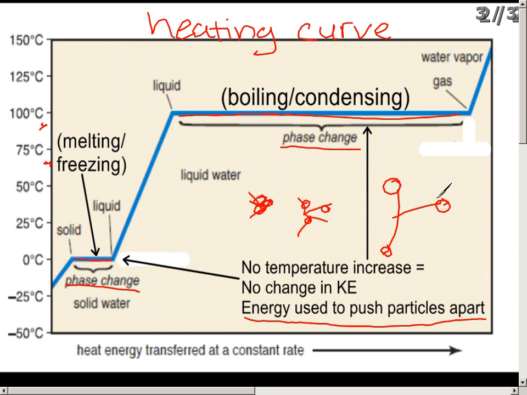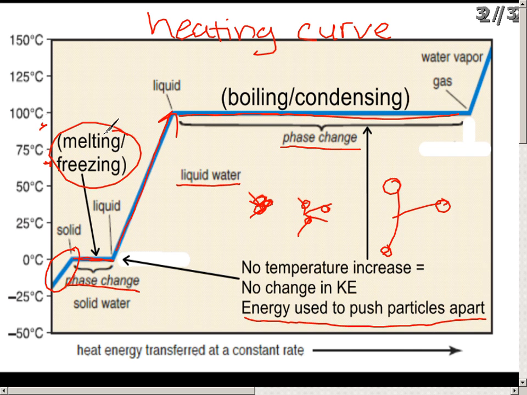But when you have a pure substance, a pure phase, like the liquid water phase, all the energy is being put into raising the temperature until it has enough kinetic energy to push the molecules apart in a phase change. So the parts of a heating curve are: the bottom left slant is the solid state. That's where you're heating a solid. Then the first plateau, or flat part, is the phase change where you're melting, or could be freezing depending on the direction, the solid water.